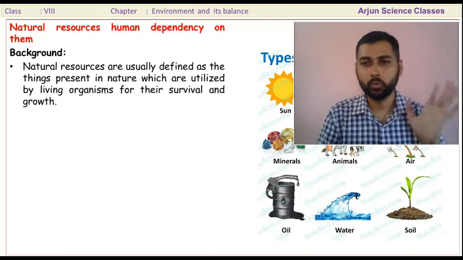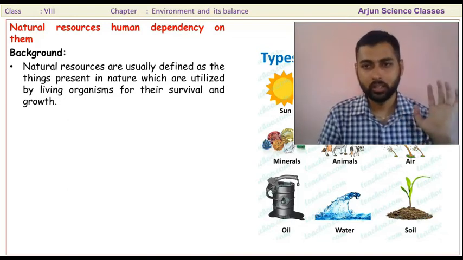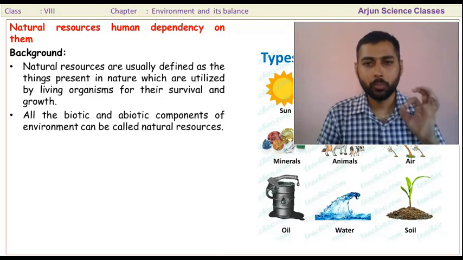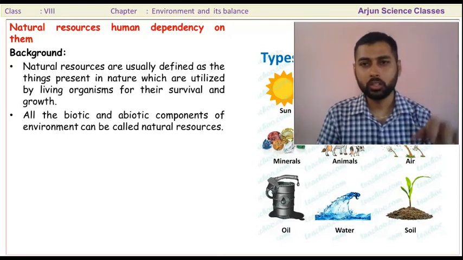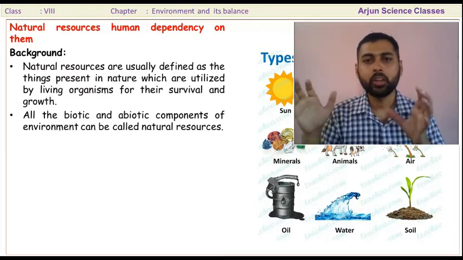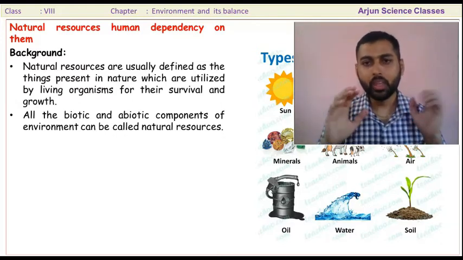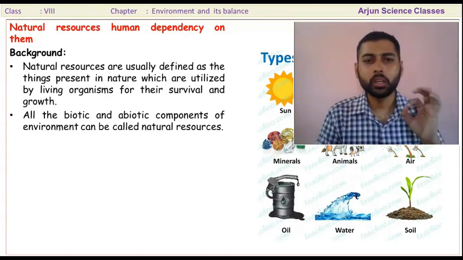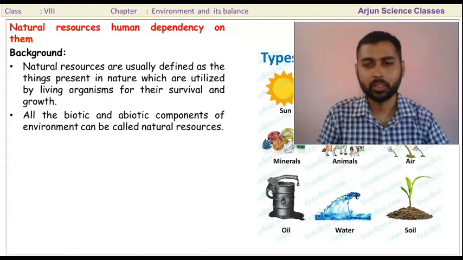We cannot survive without food. We cannot survive without oxygen, without air, without soil. In this class we will be discussing the different natural resources and how these different natural resources affect human beings.